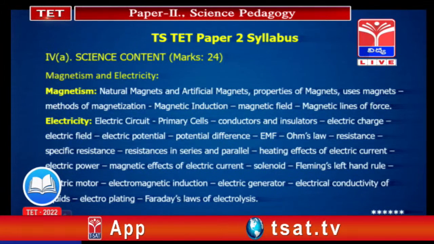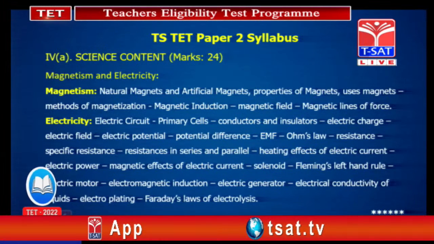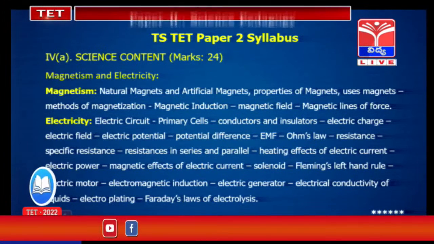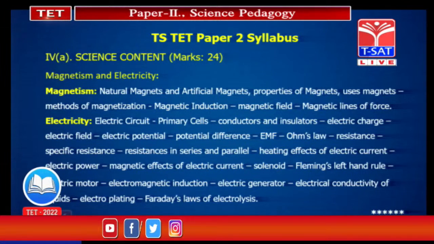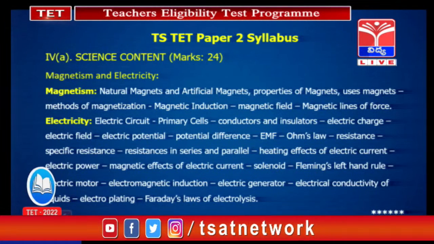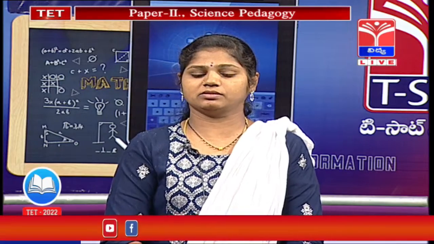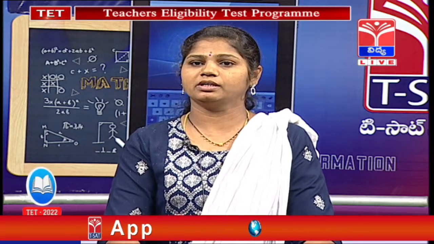In magnetism, we have natural magnets and artificial magnets. In electricity, we have electric circuits. In this we have two types of connections, parallel connection and series connection. Electric current has some effects. There are three types of effects: heating effect, chemical effect, and magnetic effect. This magnetic effect is more important. Based on that we have one chapter in our 10th class.